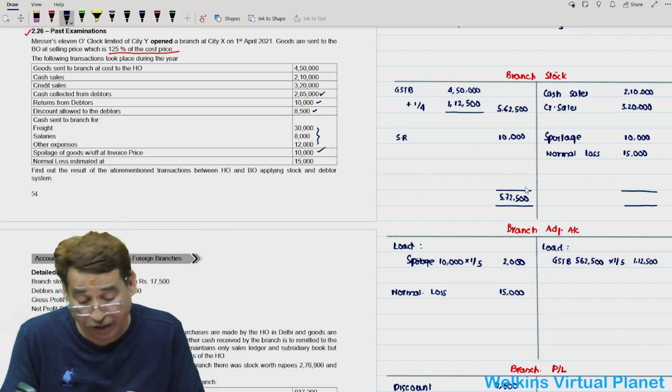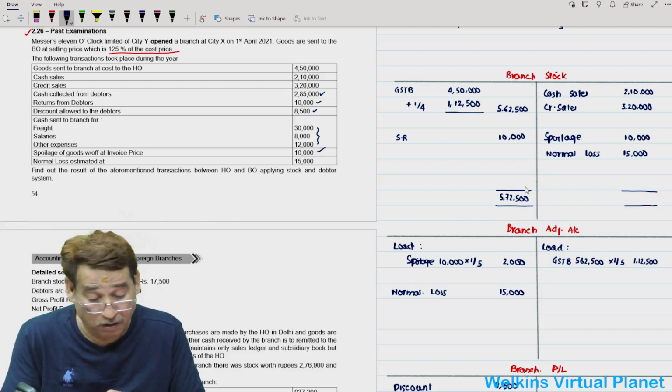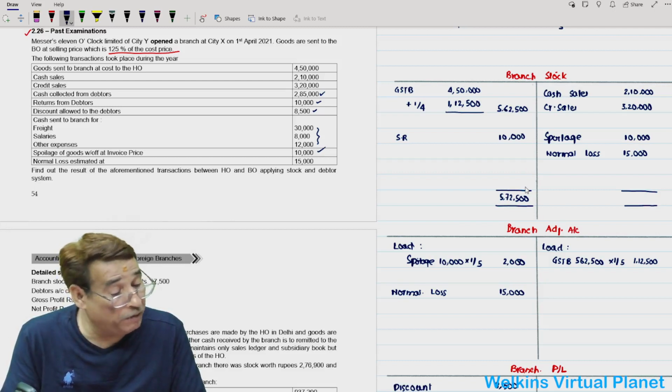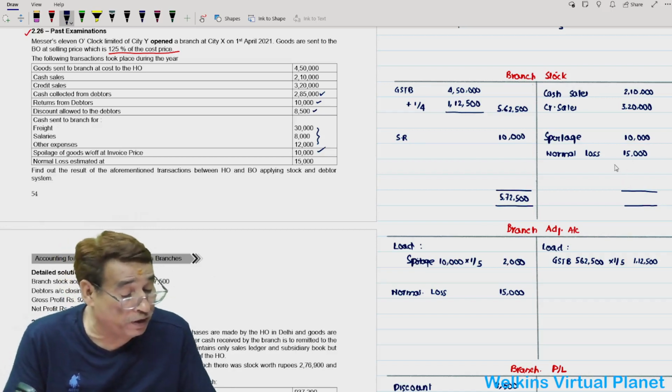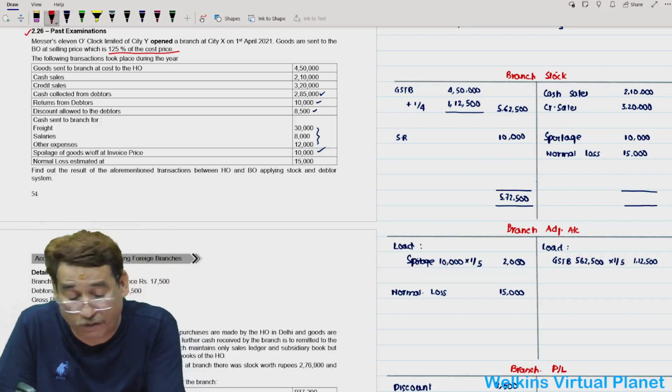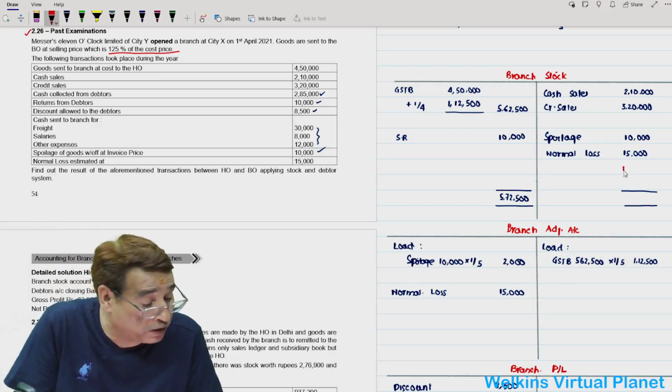And from 5,72,500, the calculator is creating a problem, minus 5,30,000 minus 25,000, 17,500. So in this question now we are getting a balancing figure of 17,500 towards this side.